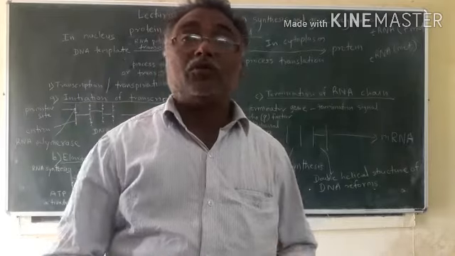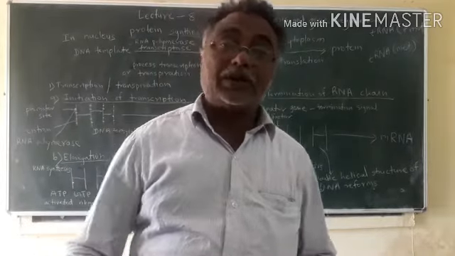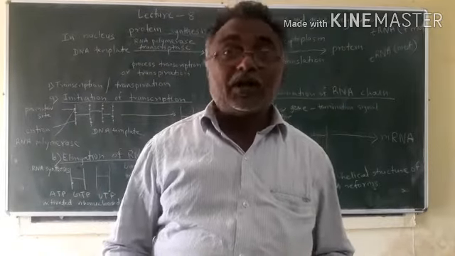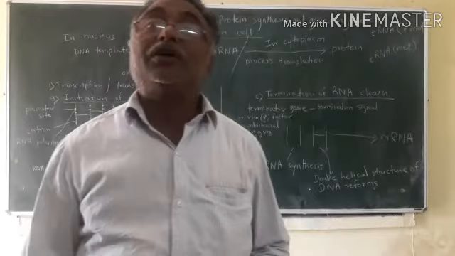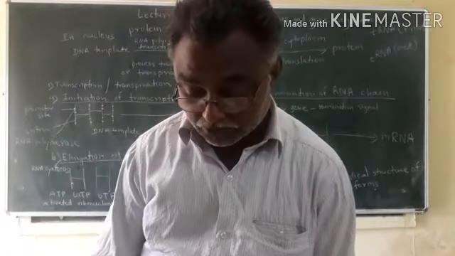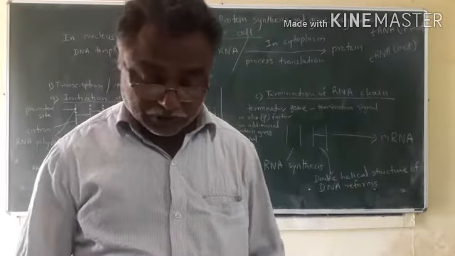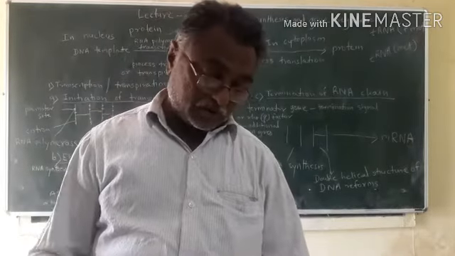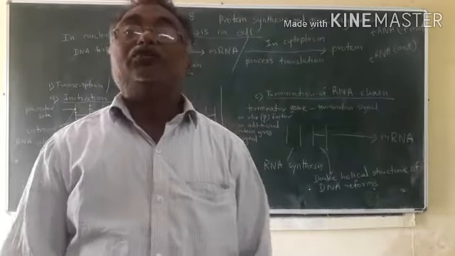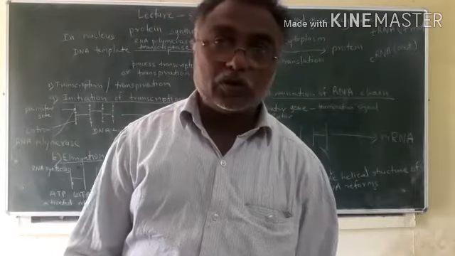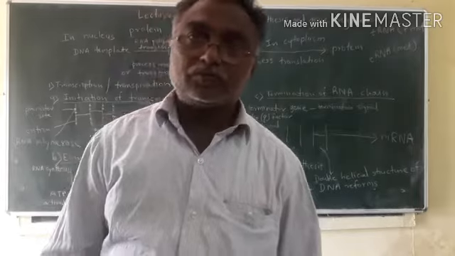From different sequences of amino acids, different types of proteins are formed, and each protein has different characters or properties. Naturally there are 20 types of amino acids present in the cell, and messenger RNA is formed in the nucleus of each cell from the DNA molecule.